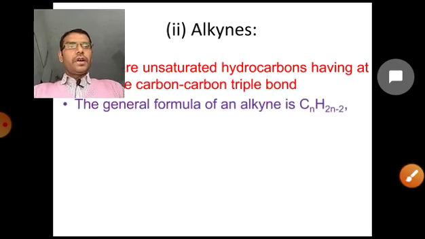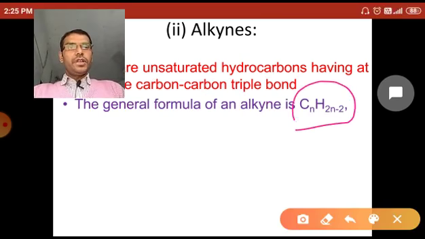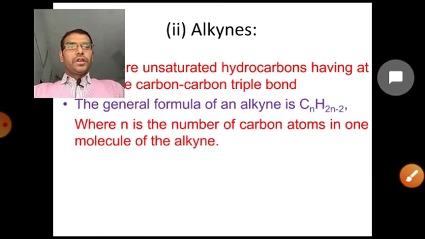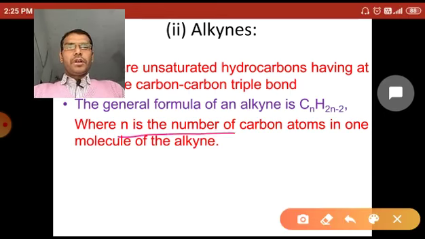The general formula of alkyne is CnH2n-2, where n is the number of carbon atoms in one molecule of the alkyne.